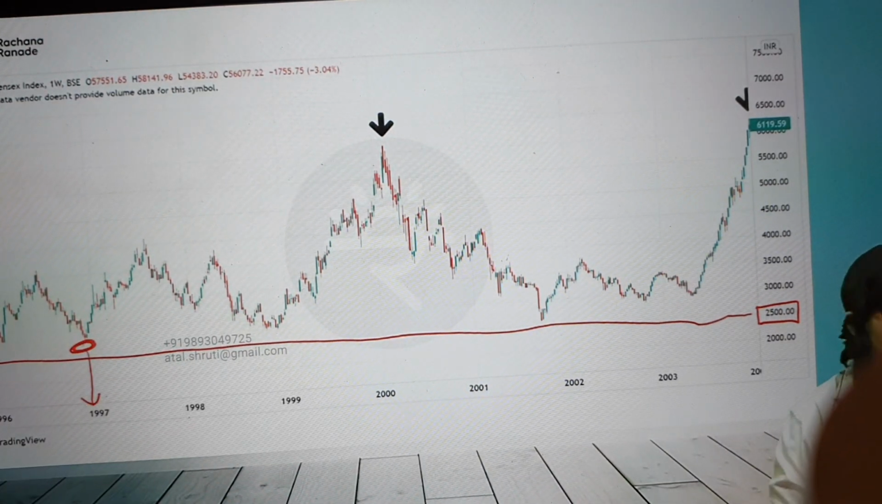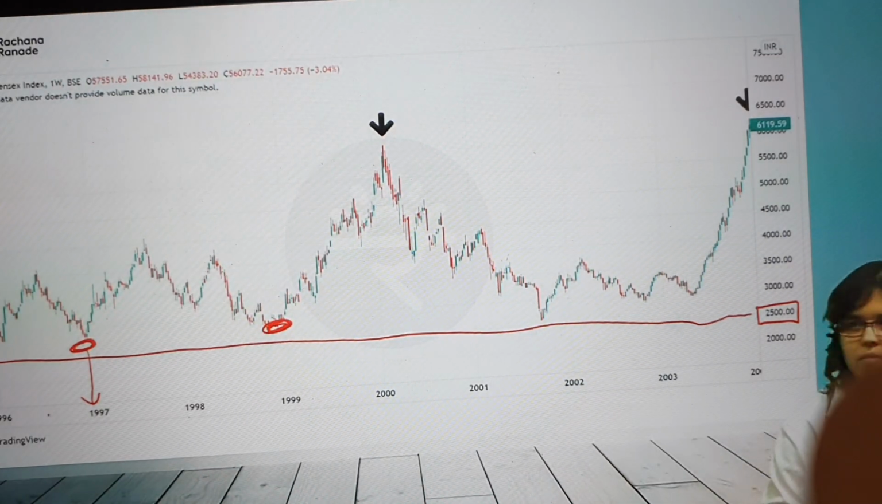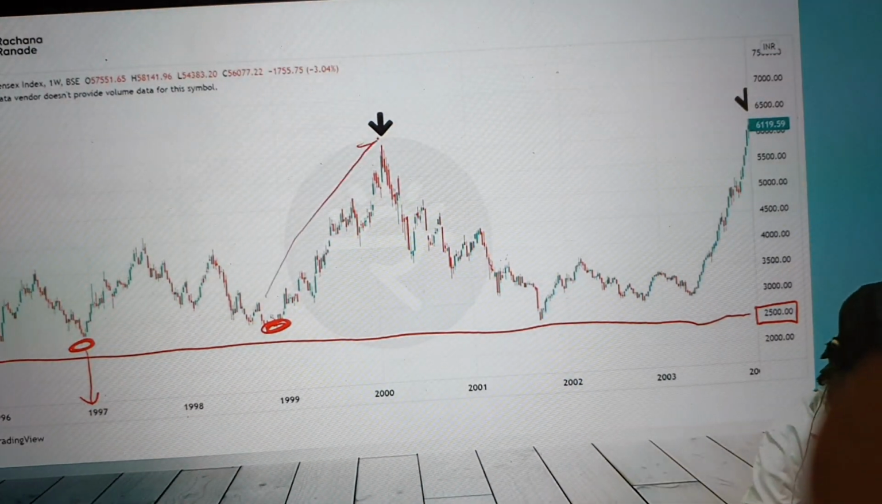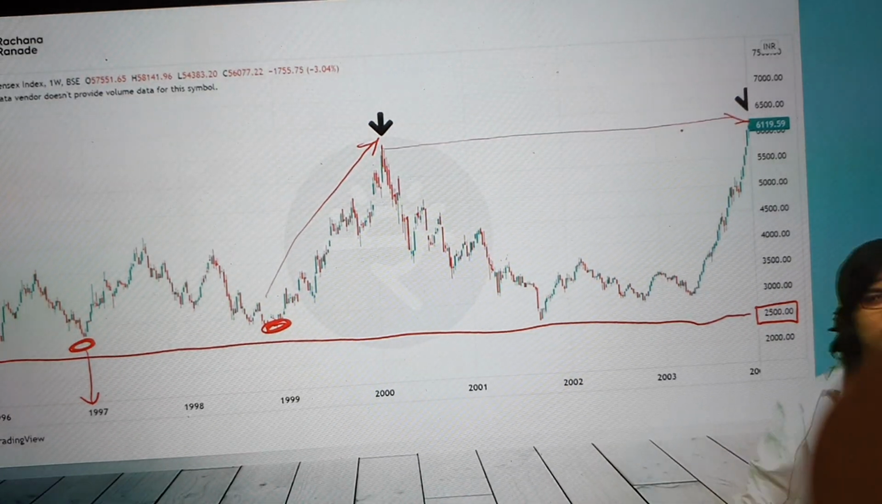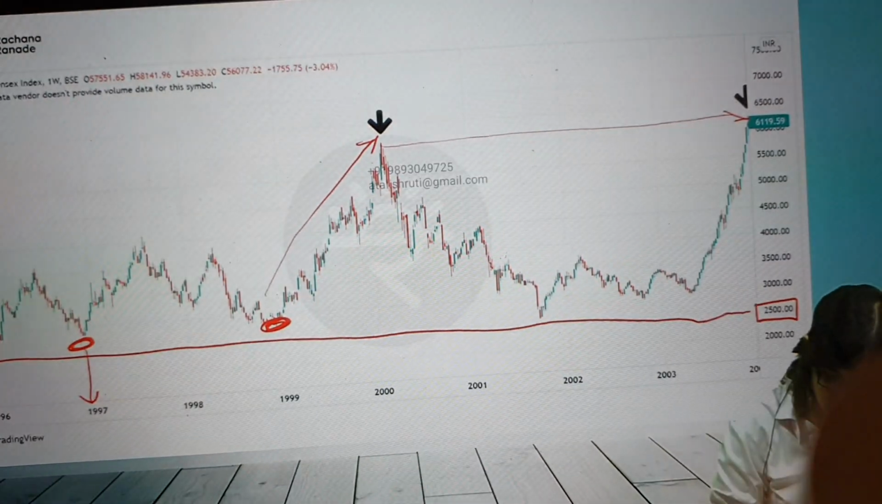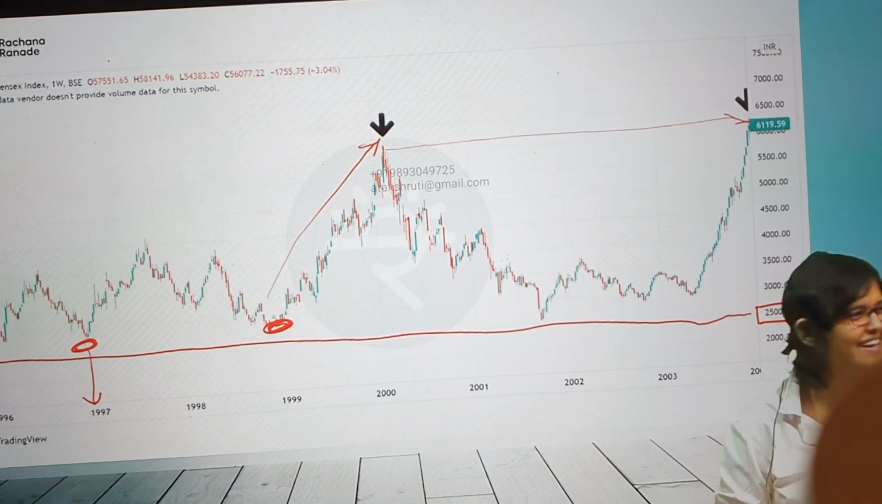This is 97. Are you with me? In 97 it started its journey. It tested somewhere around this level in 99 again. Correct? And from there, zoop, a one-sided journey. Till what? The highest point, this one, almost 6119, almost 6000 plus. From what? From almost 2500 plus.